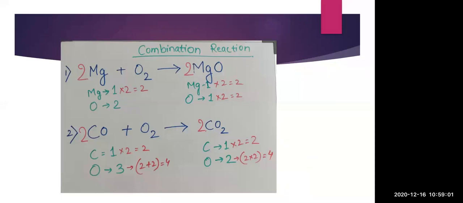So in this way only you have to make the number of molecules or number of atoms the same on both the reactant and the product side. So here you can take a screenshot, so that it will be helpful for you to learn how to balance the reaction.